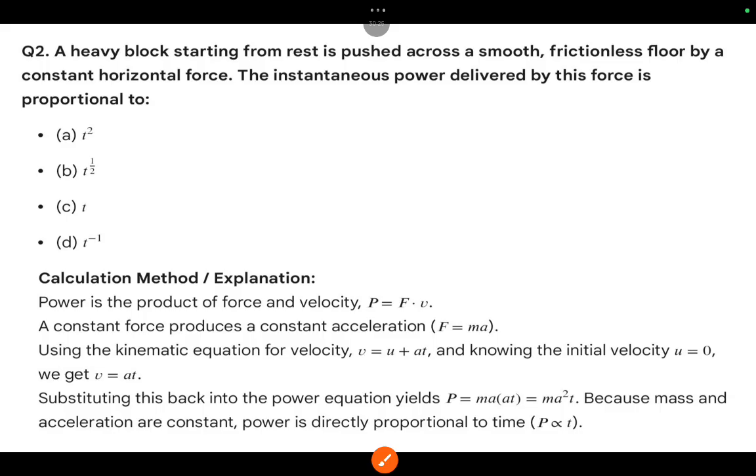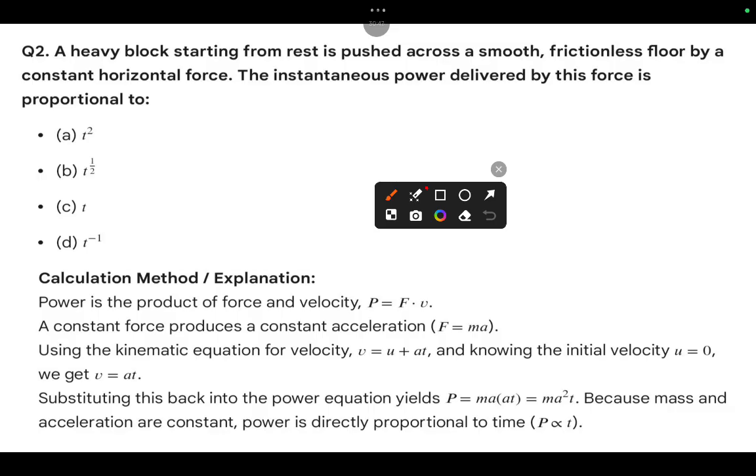So question number 2. What? A heavy block starting from rest is pushed across a smooth, frictionless floor by a constant horizontal force. The instantaneous power delivered by this force.